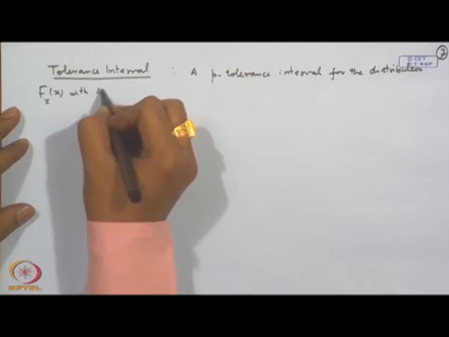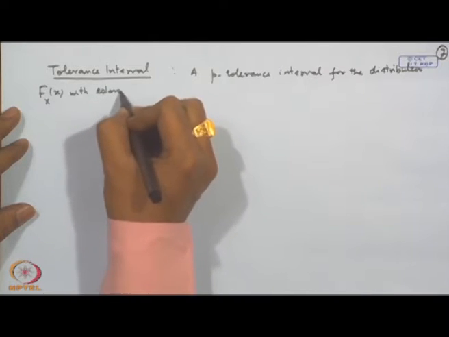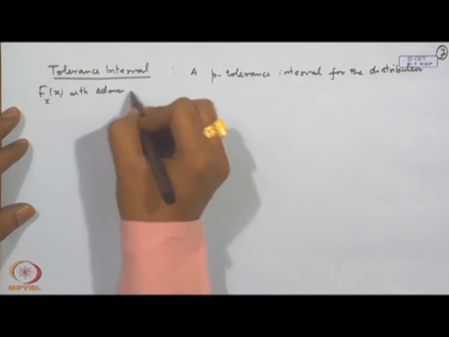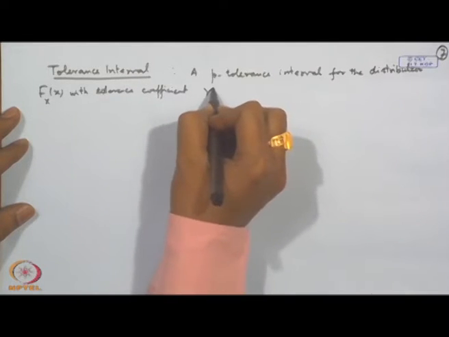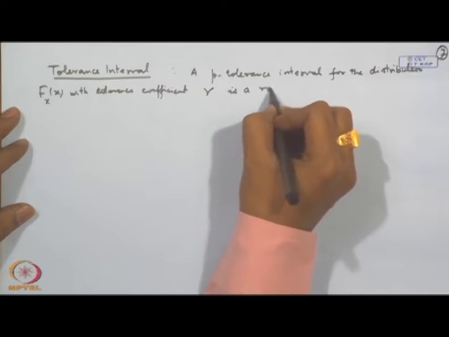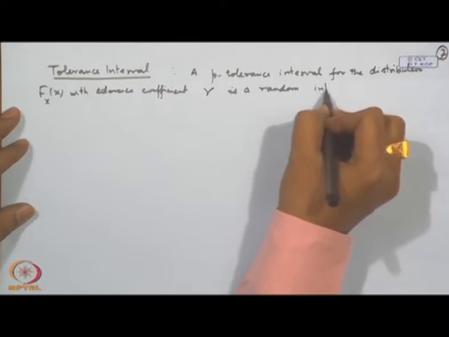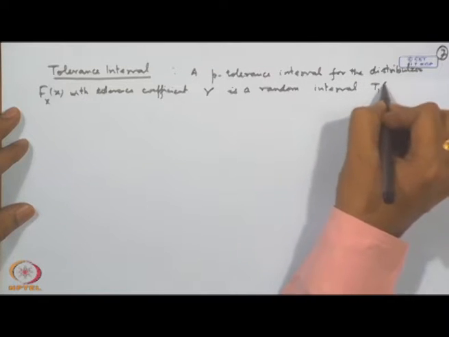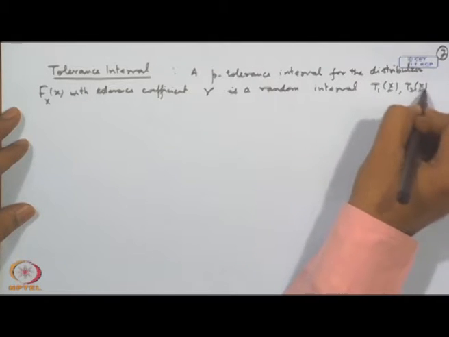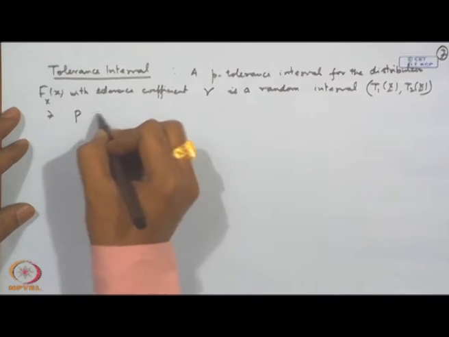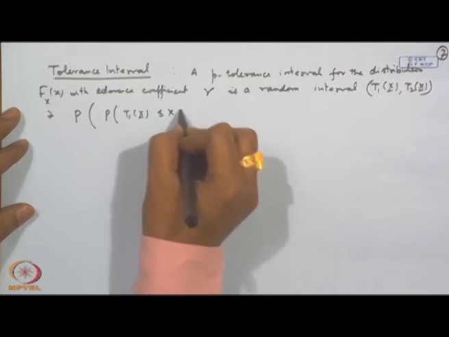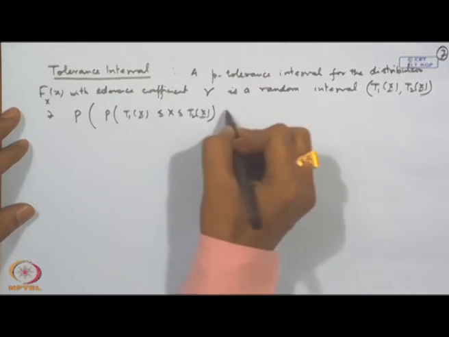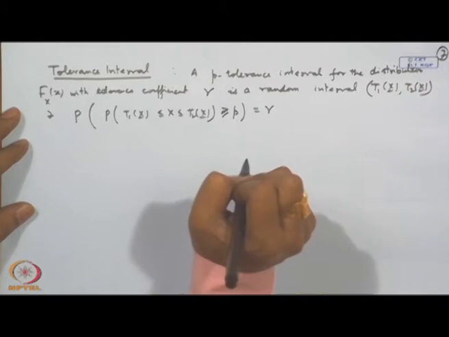with, note here I am having a p tolerance interval and then I am introducing another one, the tolerance coefficient, like you have a confidence coefficient, this I call gamma. This is a random interval T1(X) to T2(X) such that the probability of T1(X) less than or equal to X less than or equal to T2(X) is greater than or equal to p, is equal to gamma.